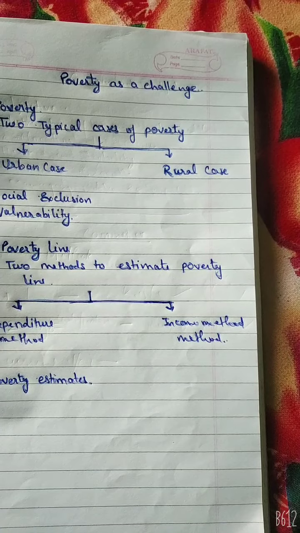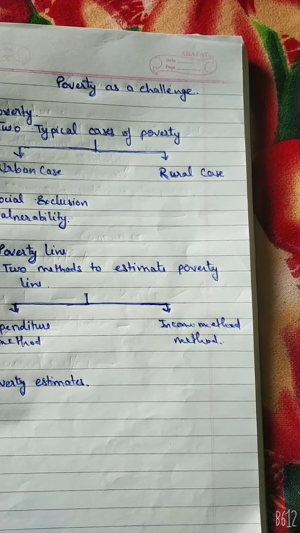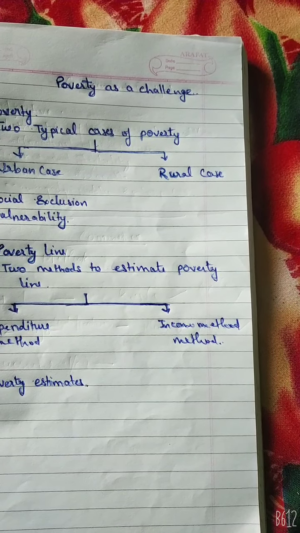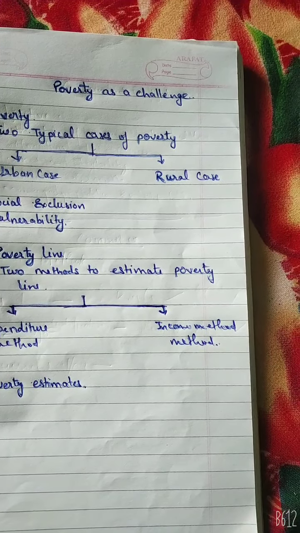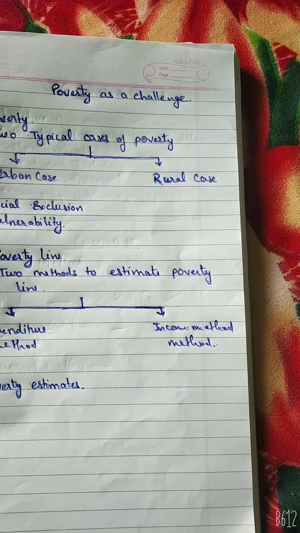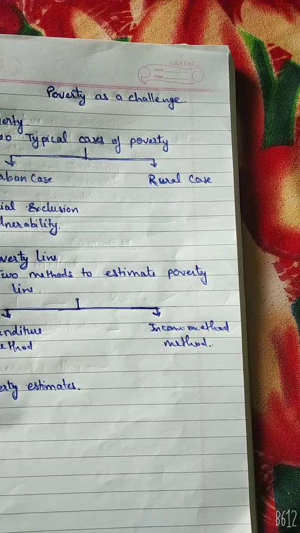Under the income method, the minimum per capita income was fixed at 859.6 per capita per month in rural areas, and in urban areas it was 672.8. If any family had less than the fixed income, it was considered below the poverty line. This method is used to distribute food and subsidized price items through the PDS system.